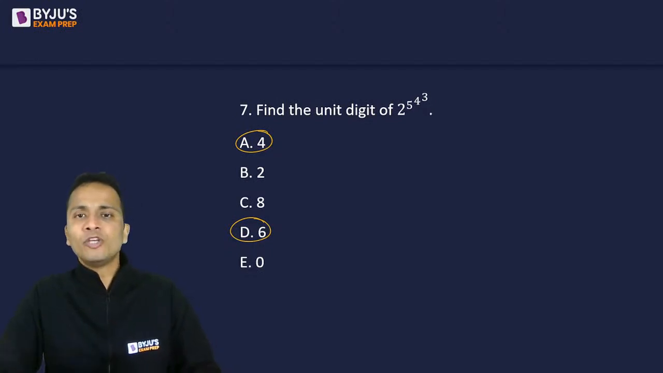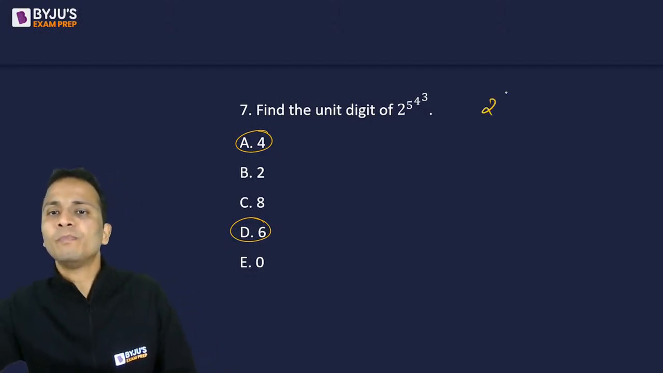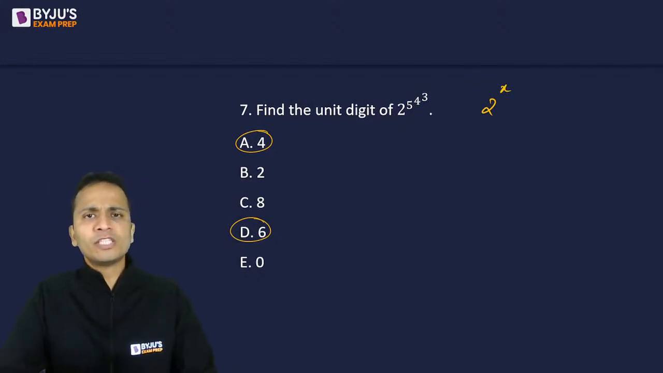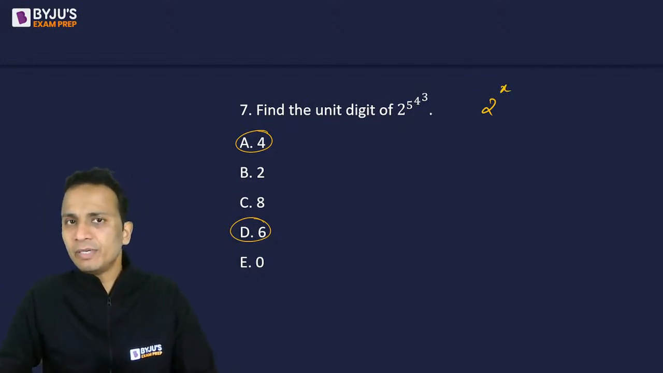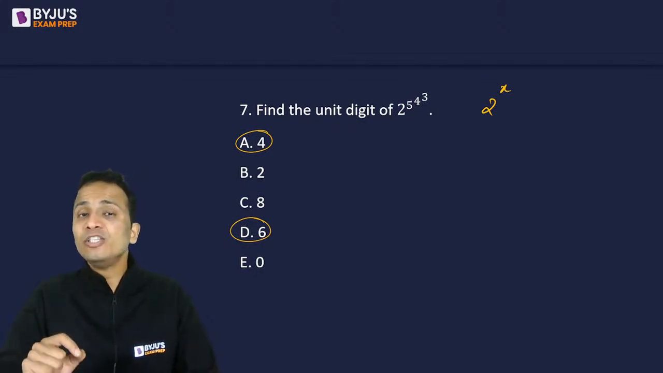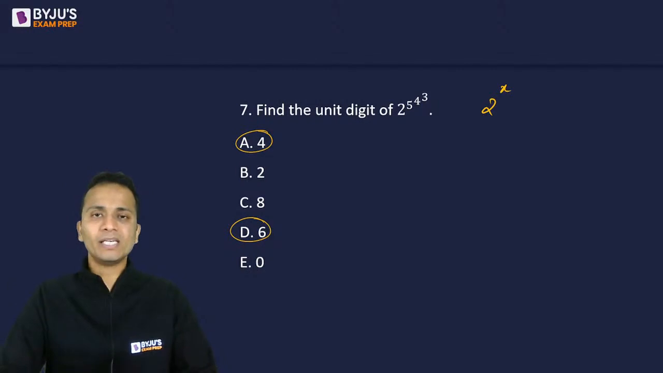I want to find out the unit digit of 2 raised to the power something. Let's say 2 raised to the power x. So we solve this question by using the cyclicity method. So can you give me the cyclicity of the powers of 2? What is the cyclicity of the powers of 2? Come on, this is what I want to know. Cyclicity for the powers of 2.